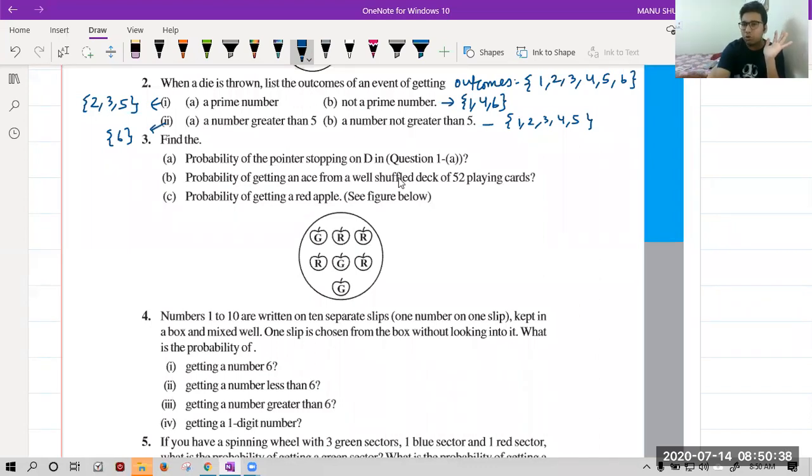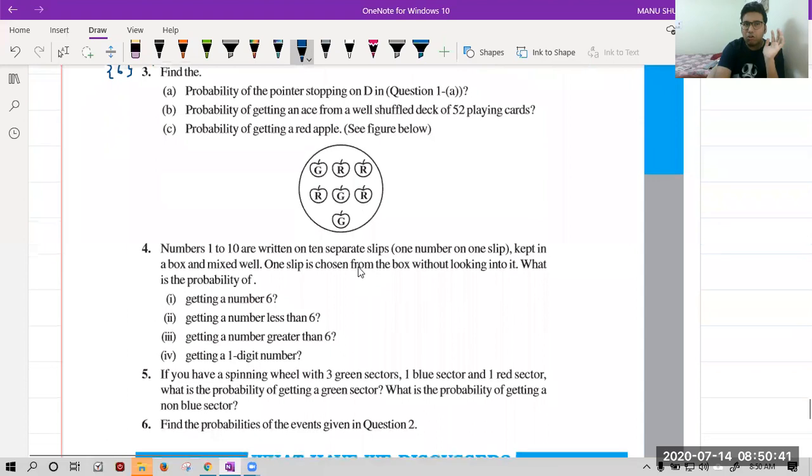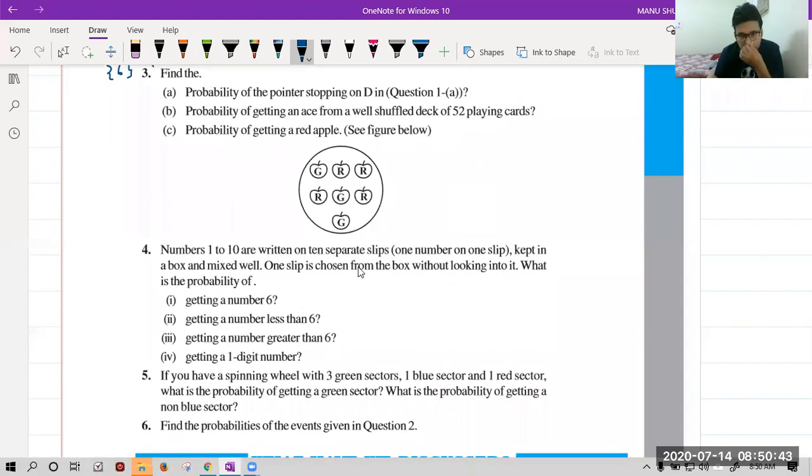Now let's move to question number 3. Find the probability. Aviral is saying 1 to 4. Beta, 1 to 3, 4. 3 will also come, no? Shubh is saying question number 3. Okay, you're telling the answer.